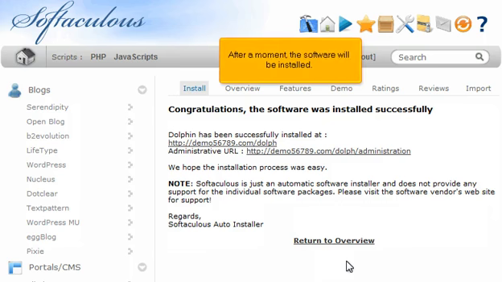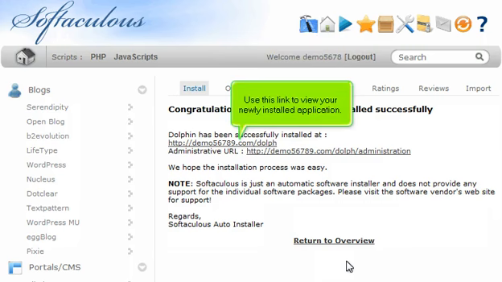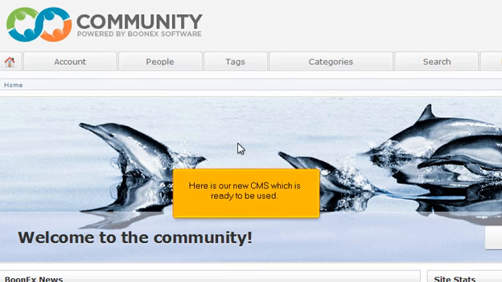After a moment, the software will be installed. Use this link to view your newly installed application. Here is our new CMS, which is ready to be used.